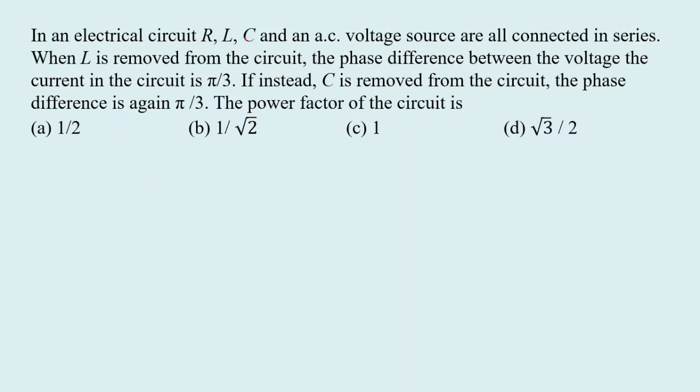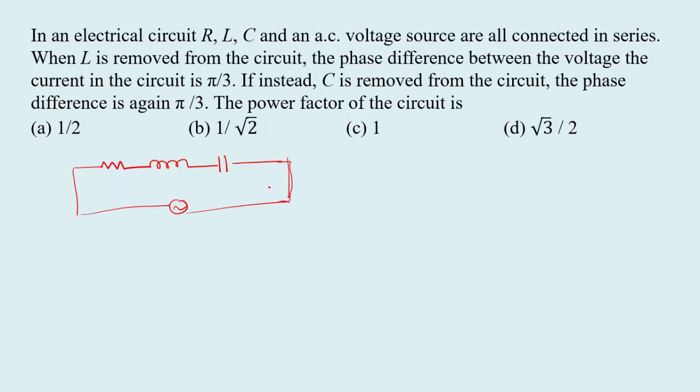In an electrical circuit, R, L, C and an AC voltage source are all connected in series. When L is removed from the circuit, the phase difference between the voltage and the current in the circuit is pi by 3. If instead C is removed from the circuit, the phase difference is again pi by 3. Then the power factor of the circuit is, see here, initially the resistor, inductor and capacitor are connected to the AC source, right?